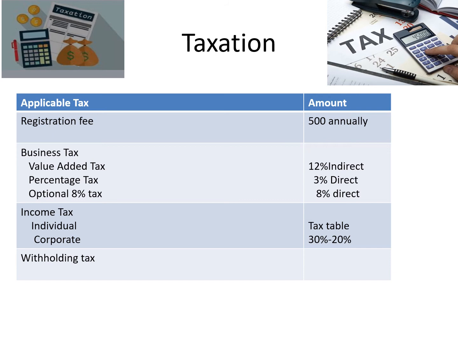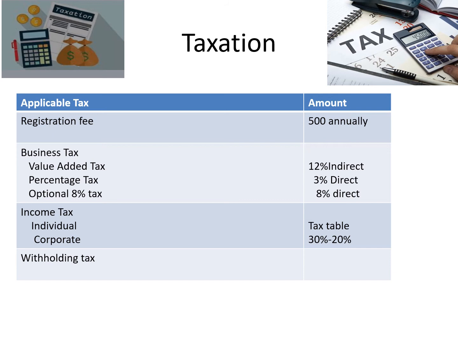Okay? And then you also have the recently passed optional 8% tax. The optional 8% would now include your business tax and your income tax. Okay? So you don't need to file for both. But under VAT or value-added tax and percentage tax, you still need to file an individual income tax. Individual income tax is subject to the tax table, which we previously discussed in our video on income taxation. Then if you are a corporation, you are subject to 30 to 20% of your net taxable income. But we wouldn't be discussing this. Probably I'll discuss this in another video because we are only focusing on individual entities.